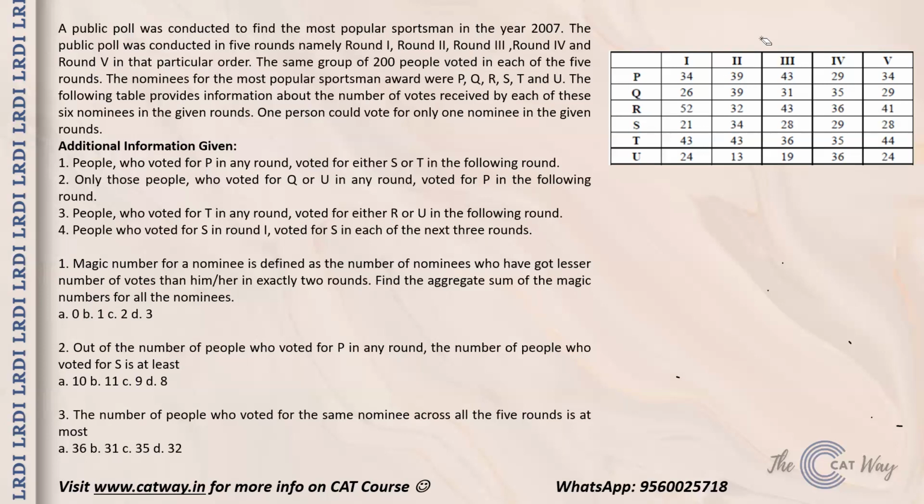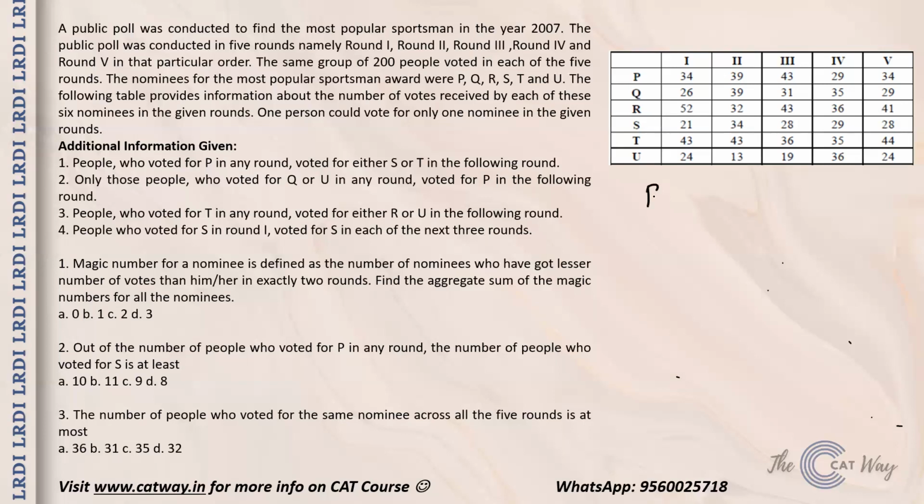So coming to the first question, what do we have is that the magic number for a nominee is defined as, now understand it clearly, the number of nominees, like 1, 2, 3, 4, 5, whatever it will be for every single person, who have got a lesser number of votes than him or her in exactly 2 rounds. So let's say for P, if you are calculating the magic number, then between Q, R, S, T and U, the number of people who will be losing to P in exactly 2 rounds will be P's magic number.